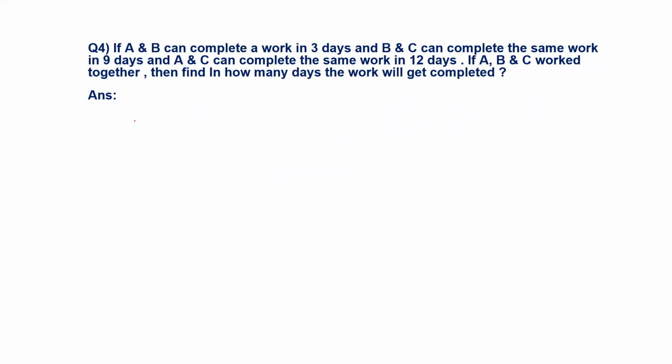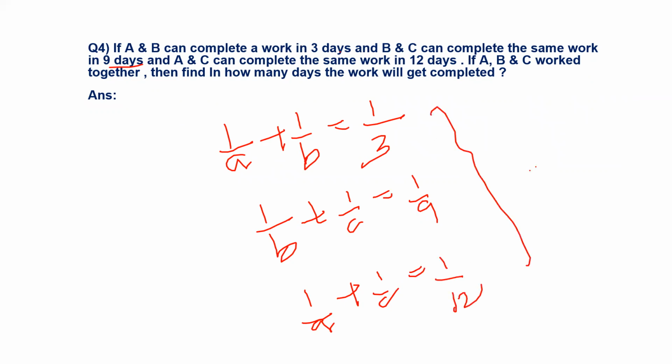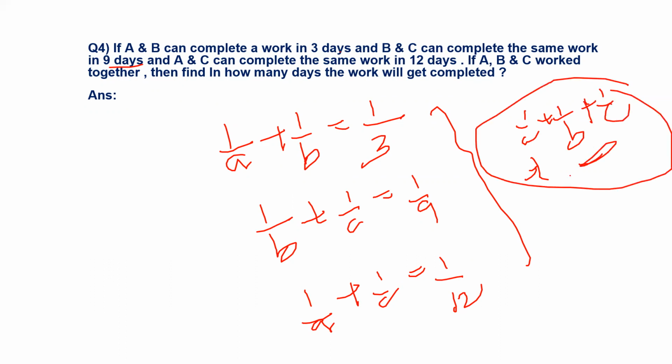Now observe the third example. A and B can complete the work in 3 days. B and C can complete the same work in 9 days. Meaning A and B per day can complete 1 by 3, and similarly B and C can complete 1 by 9. Similarly, A and C, 1 by A plus 1 by C, can do 1 by 12 of the work. If we can solve these three equations, then we can get 1 by A plus 1 by B plus 1 by C, which is nothing but how much work the three will do per day if working together.